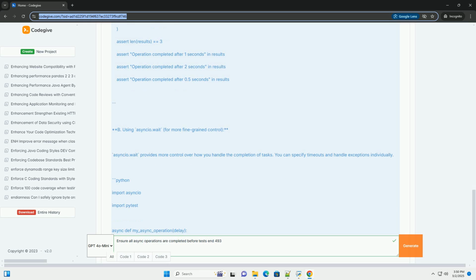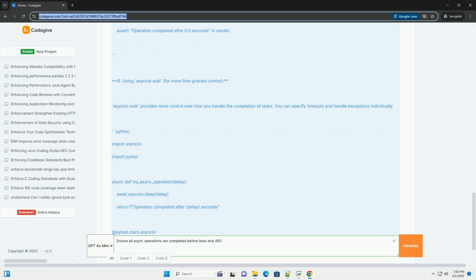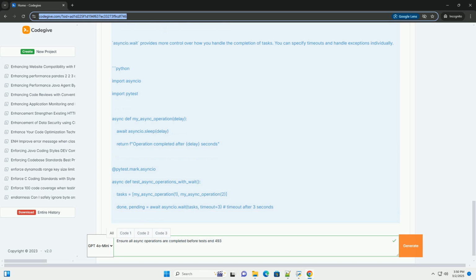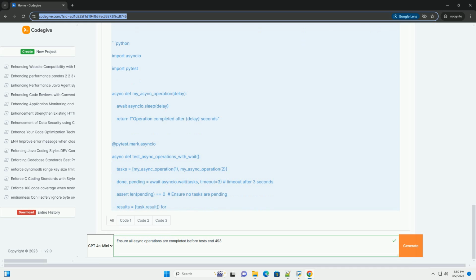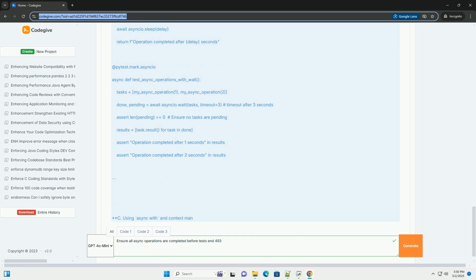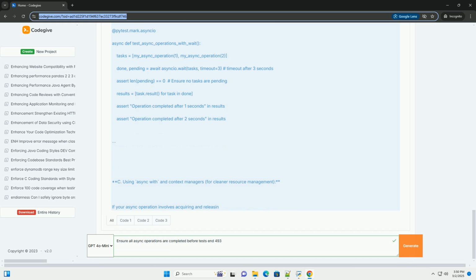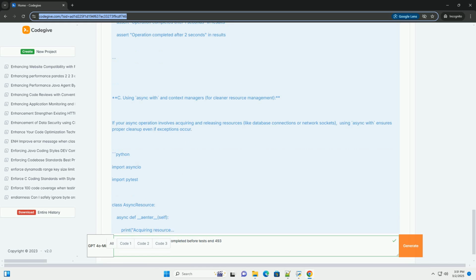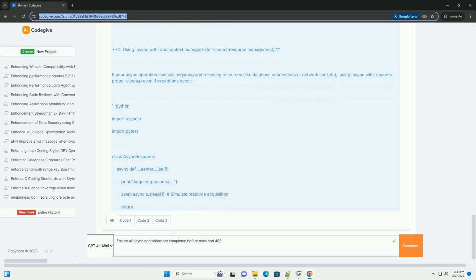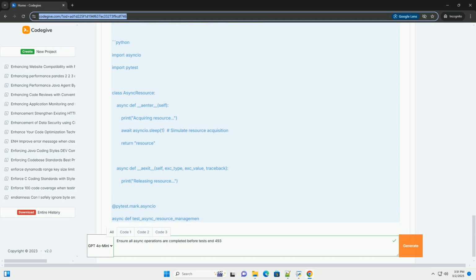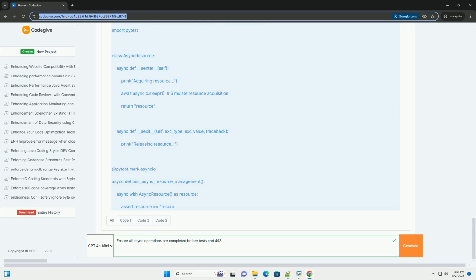1. Understanding the problem. Async operations, like network requests or database queries, happen concurrently. If a test launches an async function and immediately exits, the async operation might still be in progress. This leads to flaky tests. Tests might pass sometimes and fail others depending on the speed of the async operation. Inaccurate results. The test might assert on incomplete or stale data. Resource leaks. Unclosed connections or unreleased resources can accumulate over time.